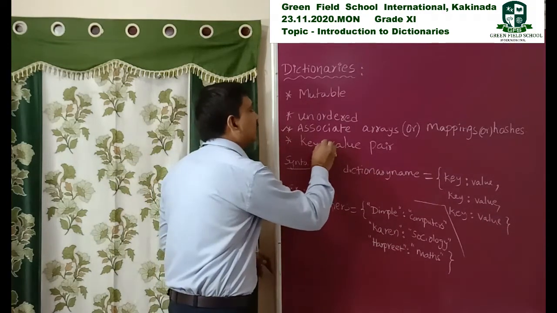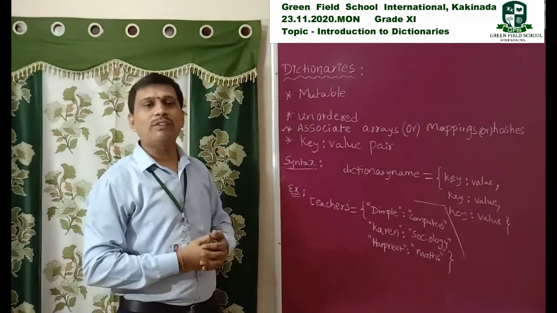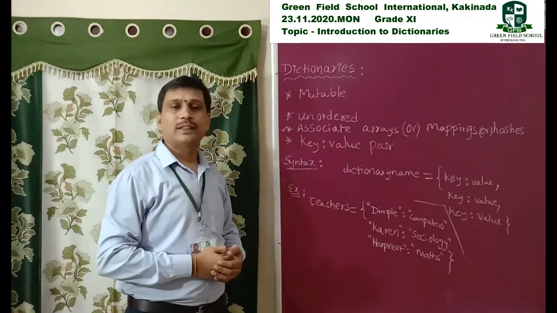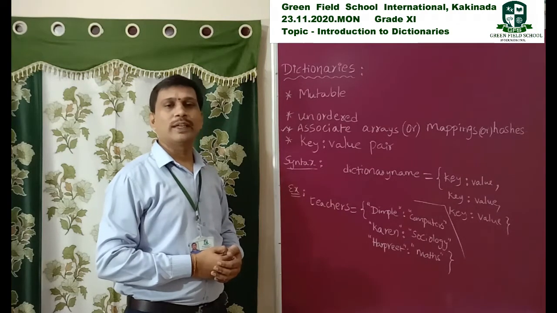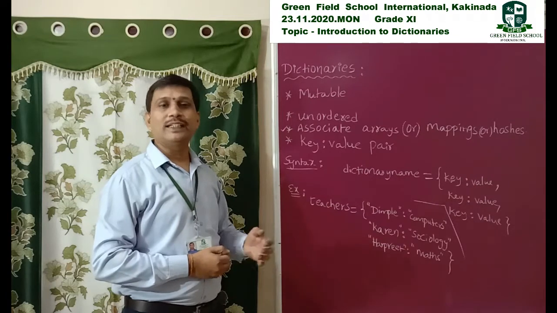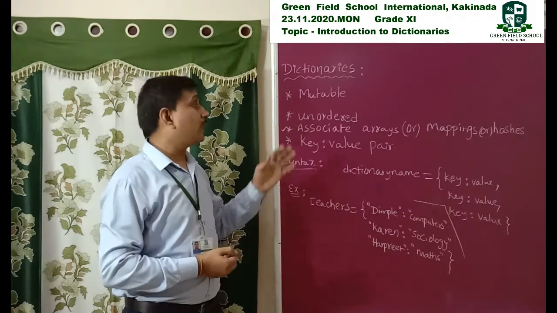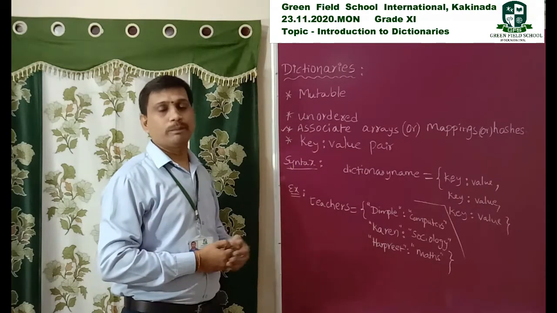That's why it is called a key value pair. It is a collection of key value pairs, an unordered mutable data type.